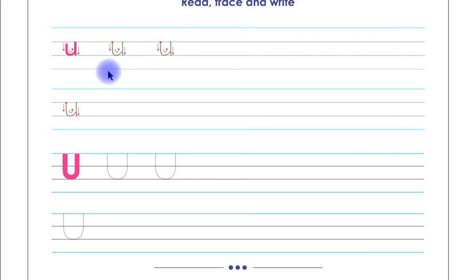Children, you have to trace and write letter U in small letter shape on these lines by yourself. This is letter U in capital letter shape. Children, you have to trace and write letter U in capital letter shape on these lines by yourself.